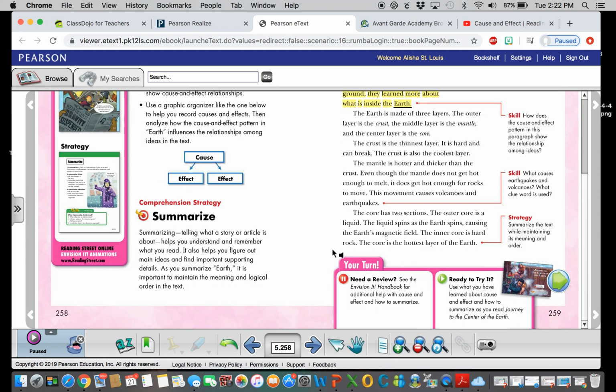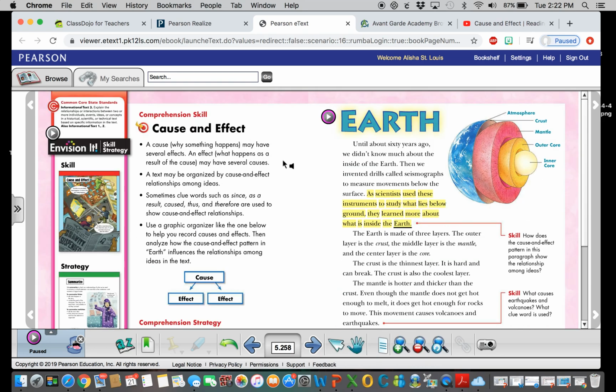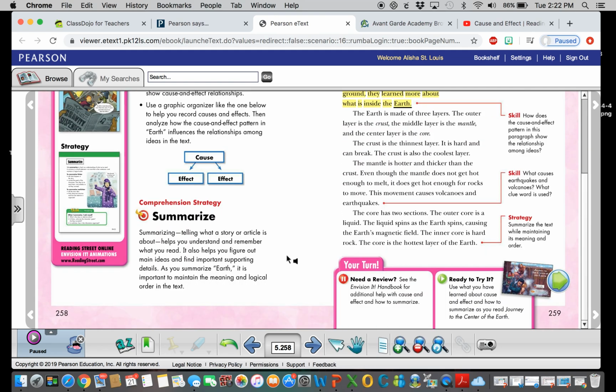Okay, now let's go down to the skill right here. What causes earthquakes and volcanoes? What clue word is used? Remember the clue words that were talked about in the YouTube video, right? And the clue words that are also right here for you. Look for the clue word first. What is going to be the clue word in this paragraph? This is the paragraph.